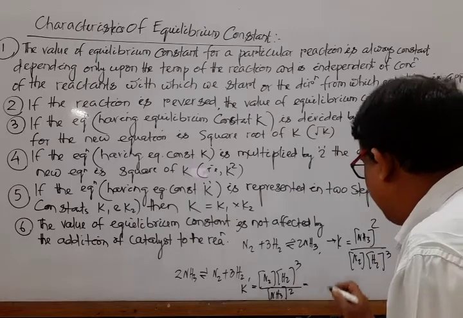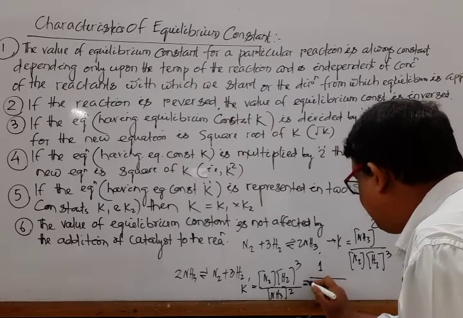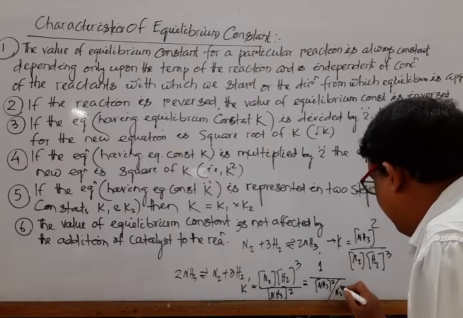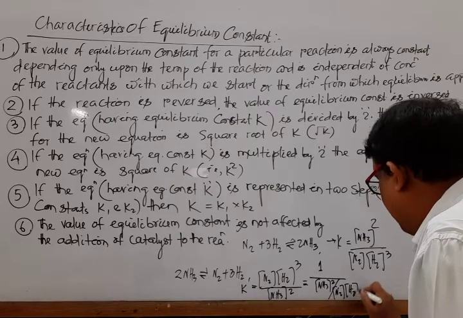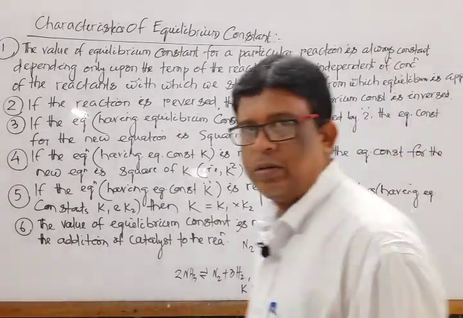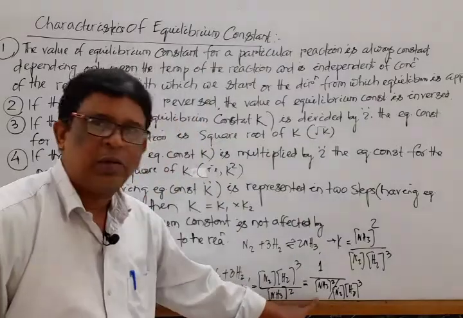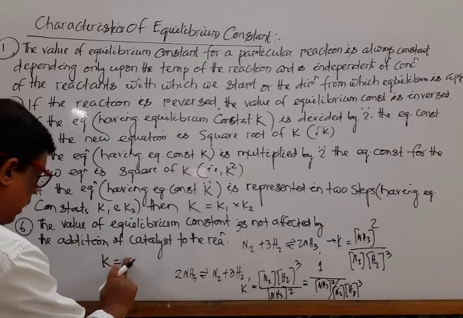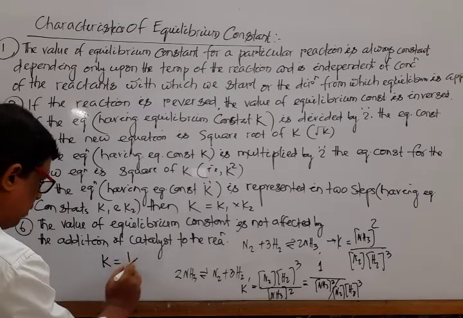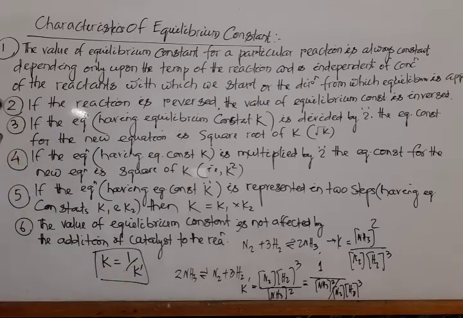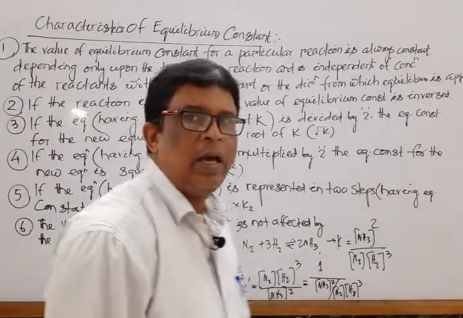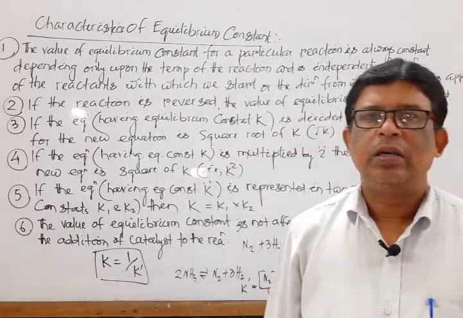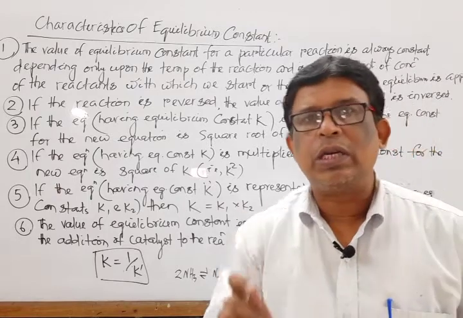This one can also be rewritten as 1 by [NH3] power 2 divided by [N2] and [H2] to the power 3. Yes or no? Mark that. So from this relationship it is clear that K is equal to 1 by K dash. Mark that. Are you clear? That means, if I repeat again, if a reaction is reversed, then the value of the equilibrium constant is inverted.